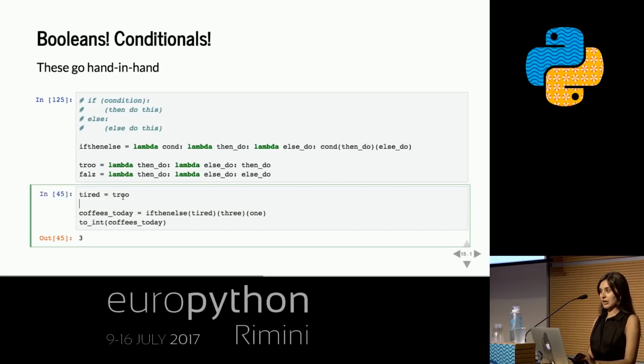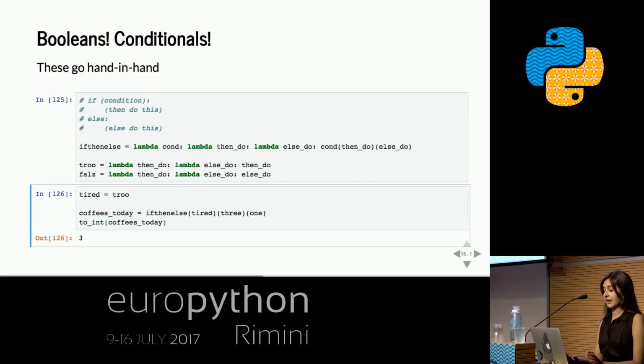Okay, so I am tired. That is true. And the number of coffees that I'm going to drink today depends on whether or not I'm tired. So if I'm tired, I'm going to drink 3 coffees. And if I'm not tired, I'm going to just drink 1 coffee, because I'm in Italy and I have to drink coffee. So this is what we would expect, right? If I'm tired, then coffees today should give me 3. Okay, let's see what happens.